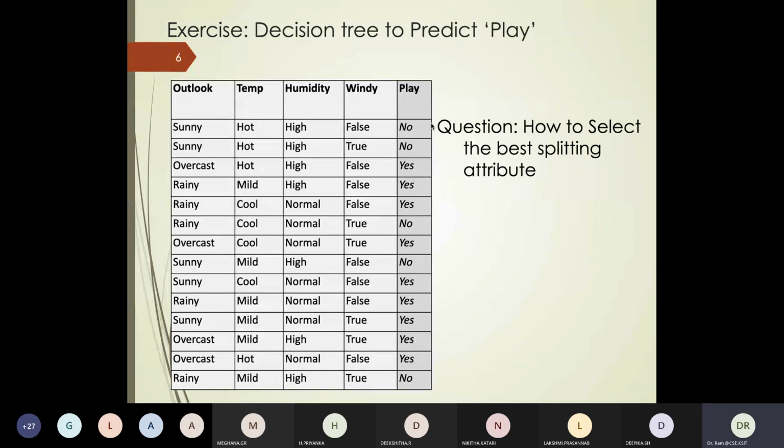Now, when you want to build a decision tree, our question is how do we split? How do we define our root attribute so that we are able to answer a question like this: if outlook is sunny, temperature is hot, humidity is normal, and it is a windy day, should we go out and play or not?